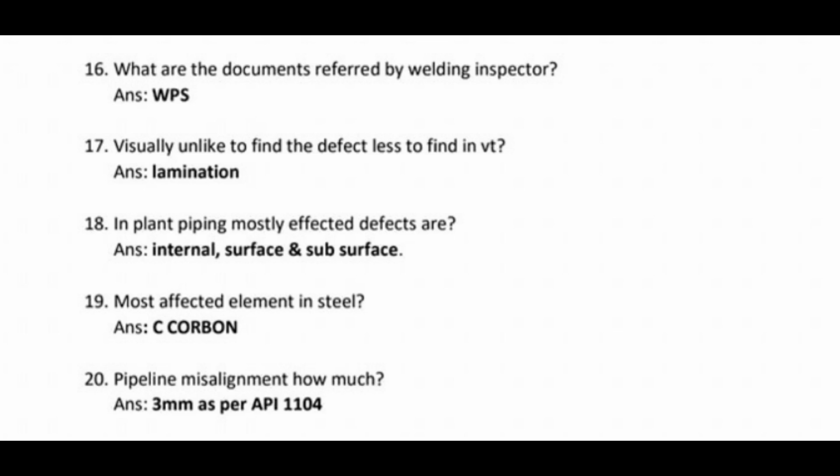Number 19. Most affected element in steel? Answer: C. Carbon. Number 20. Pipeline misalignment how much? Answer: 3 mm as per API 1104.